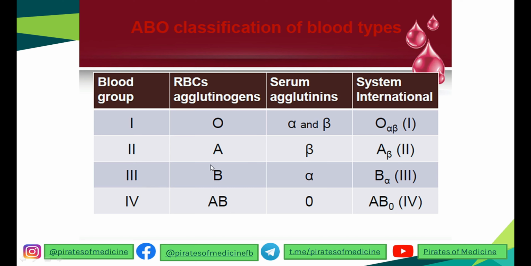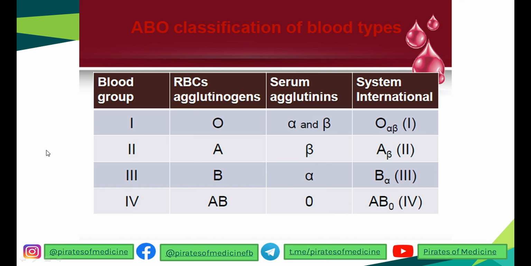For example, if you have a person with blood group A and you drop his blood into this, there would be no agglutination. But if you drop his blood into the third one, the alpha antibody will destroy A. So that is why the person's blood group is A. Similarly, if a person's blood group is B and you drop his blood into this serum, then alpha antibody will not attack it. But if you drop it in this serum, beta antibody will attack it. Therefore, the person's blood group will be B.